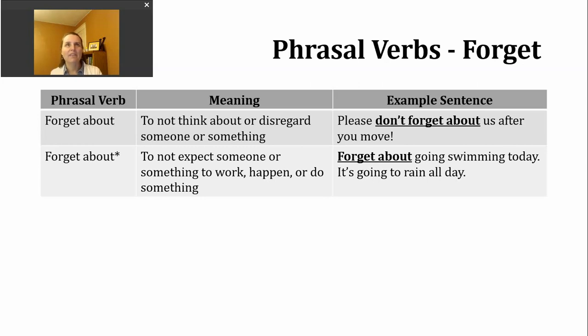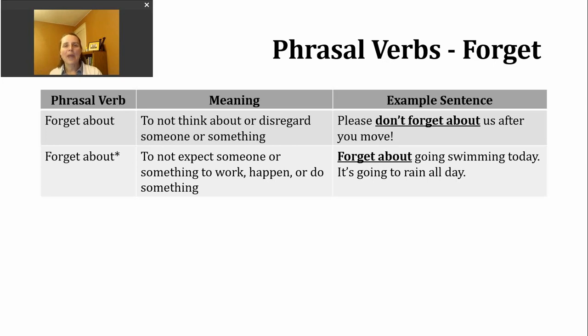So again, this is more that intentional. I am not going to think about you, or I'm not going to think about this thing. So to disregard someone or something. So let's take a look at this particular meaning in an example sentence. Please don't forget about us after you move. Right? So this is telling someone not to stop thinking about another maybe set of friends or colleagues after that person moves.